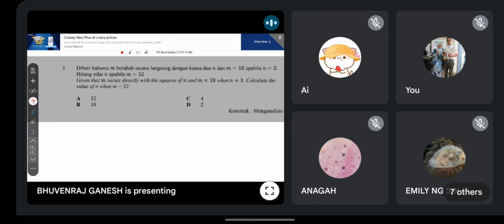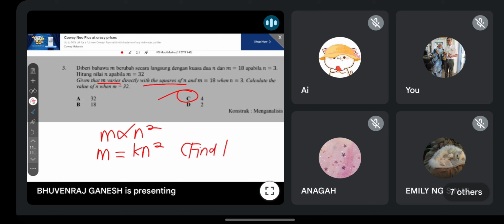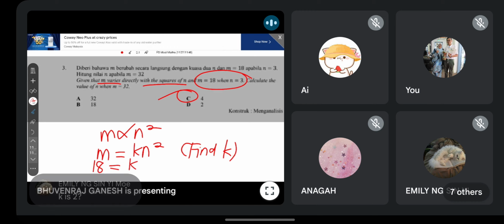Okay guys, so the correct answer is C. So guys, see carefully ya. M varies directly with the square of n. M berubah secara langsung dengan kuasa 2n. So you'll write like this. Okay, this get correct first. Second step, add constant. Tambah pemalar. Then find the k. Cari nilai k from here. So you have to use the information given lah. M is equal to 18, n is equal to 3. Yes, correct. K is 2.